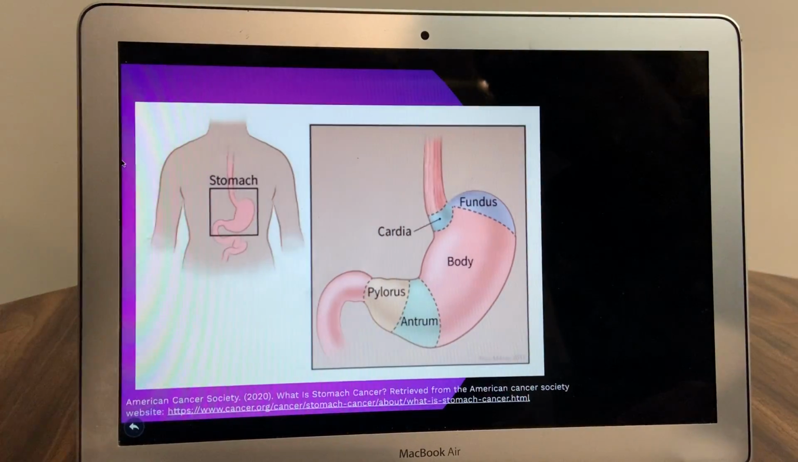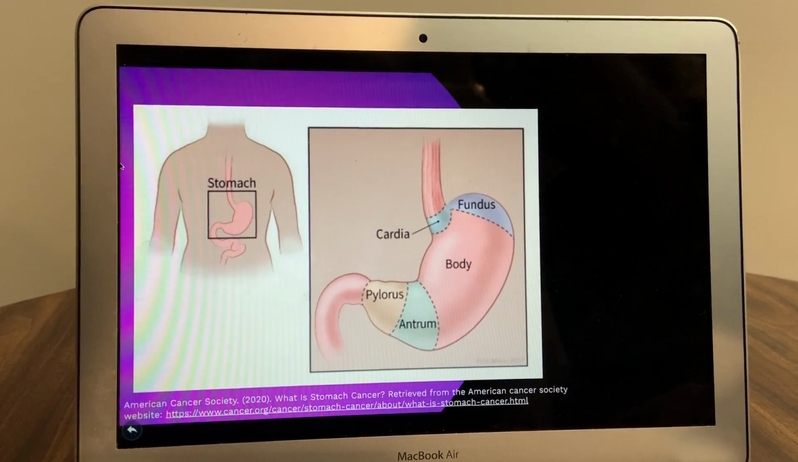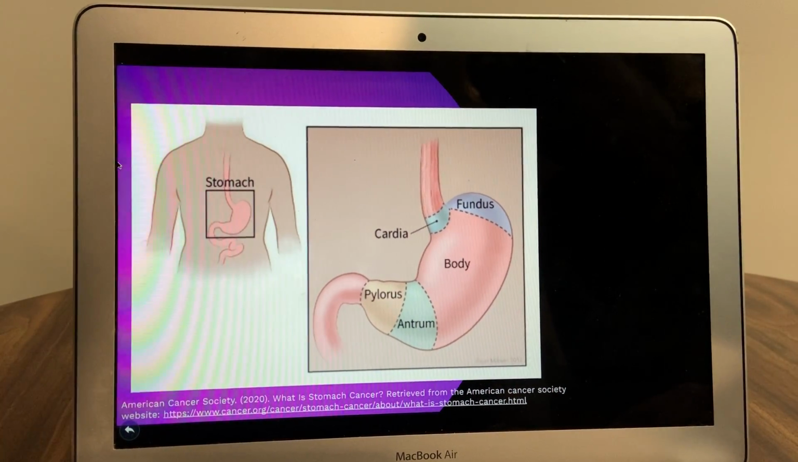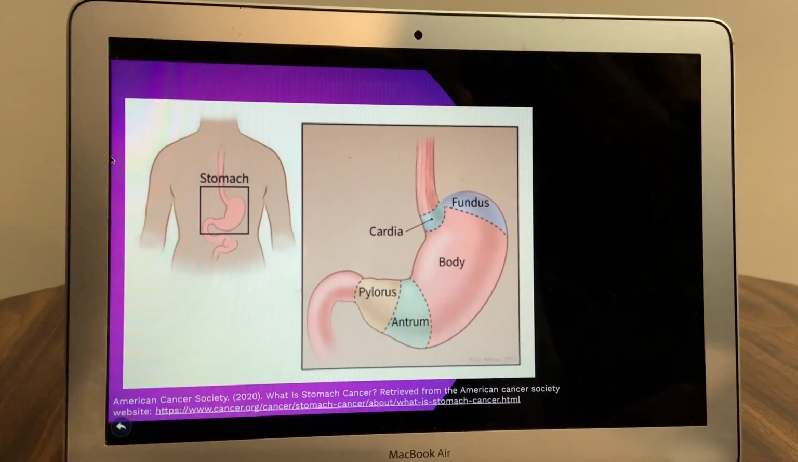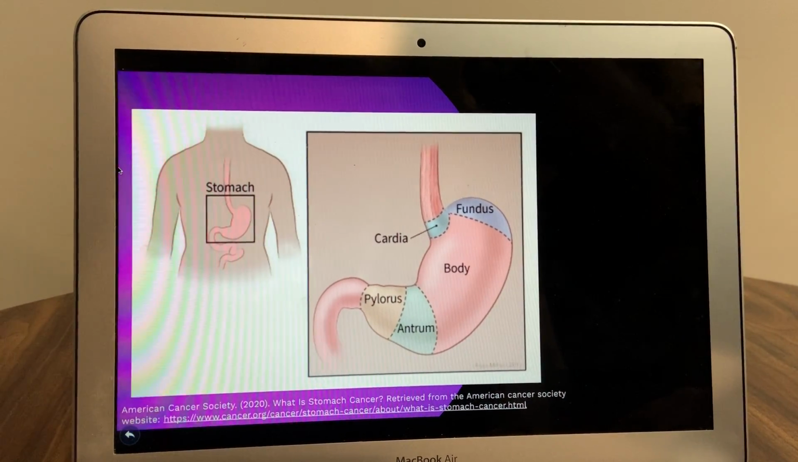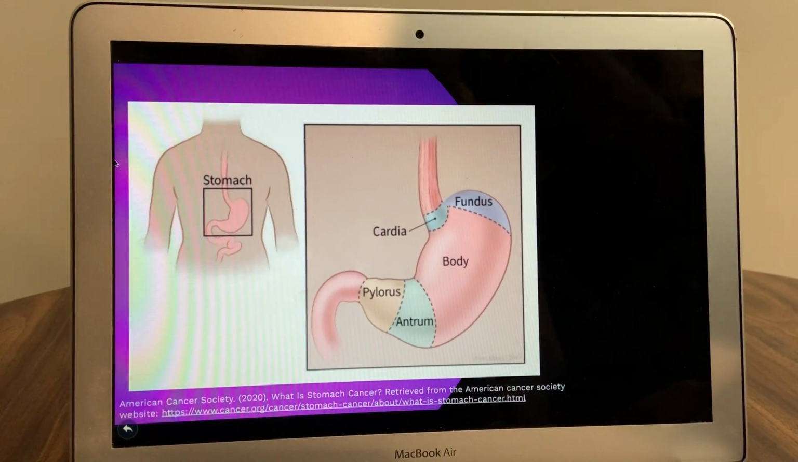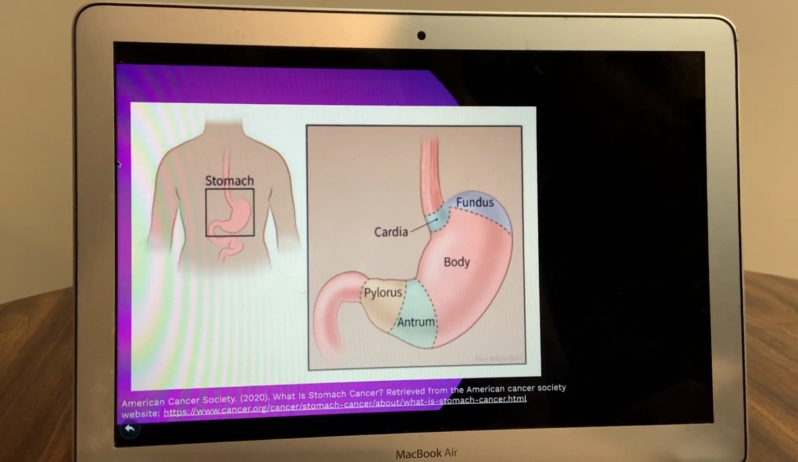Stomach cancer can develop in any part of the stomach, the fundus and cardia having the poorest prognosis. Adenocarcinomas are the most common type of stomach cancer, accounting for 95% of all stomach cancers. This type of cancer develops in the mucosal surface of the stomach. The remaining 5% of stomach cancers are sarcomas.